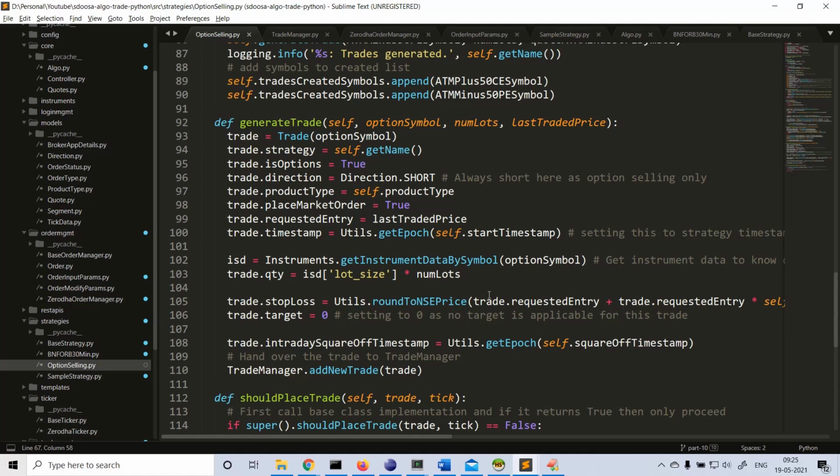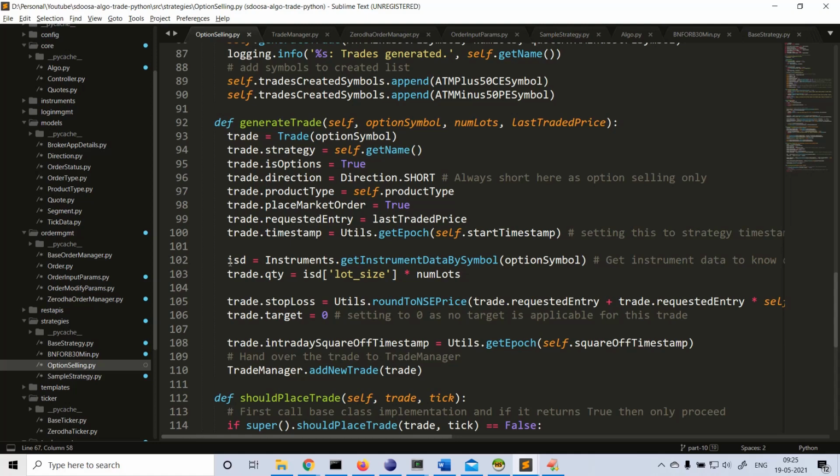So even if NSE changes some data and the broker changes accordingly, we will get the updated data from our program. You are not going to do any manual stuff here. Everything is calculated dynamically, whether it's a weekly option symbol, monthly option symbol, or the day before expiry, or on expiry day. That also we are calculating dynamically. That will detect whether it's going to trade today or not, everything.